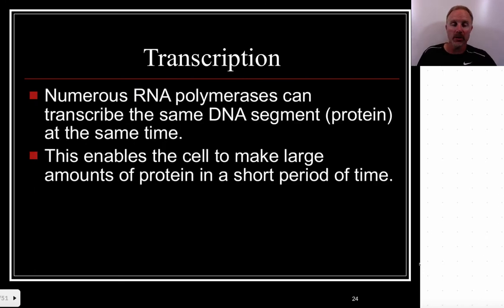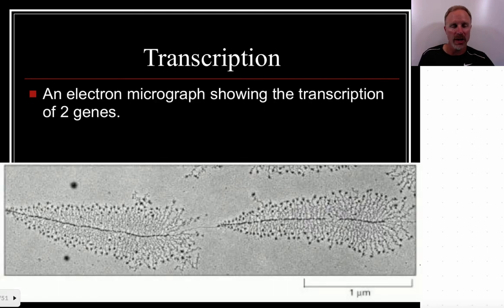It's important to know now that numerous RNA polymerases can join on to that DNA sequence and synthesize large amounts of messenger RNA, and really protein, at the same time. And this is what we've discussed in class: it enables the cell to make large amounts of protein in a very short period of time. And you can see these structures here that are called Christmas trees, because if you stand them up on end, they represent a pine tree.